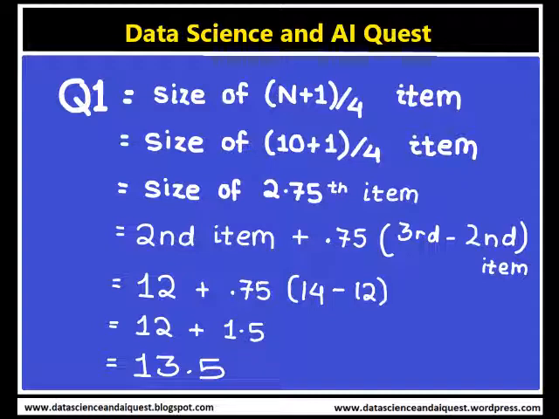So how to calculate this 2.75th item? It is the second item plus 0.75 multiplied by the third item minus the second item.